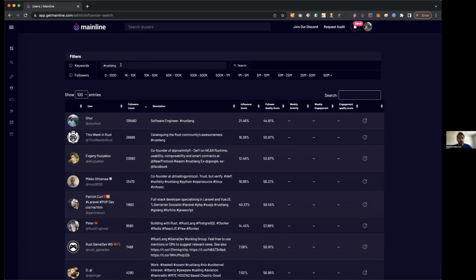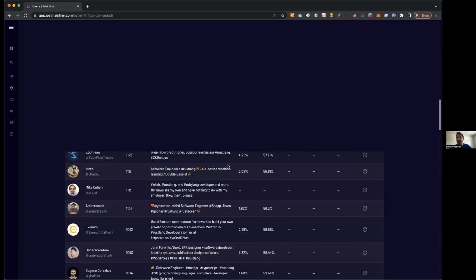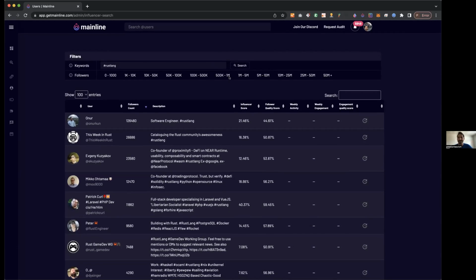Yeah, you can use commas to do this or this, and you can also use plus to do this and this. For now we just wanted Rust Lang because there's actually not that many of them. There's 309 of them out of 460 million. Only 309 accounts actually have hashtag Rust Lang in there.